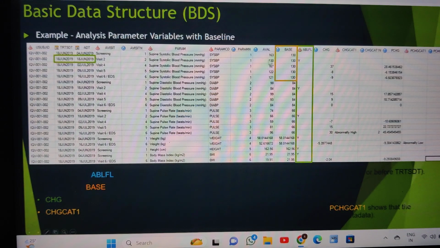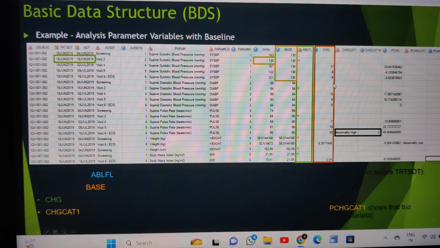This result is 130, so the baseline value is 130 for these records. All the base values would be 130. So again the change is EVAL minus BASE: 116 minus 130, and here 122 minus 130 is minus 8.